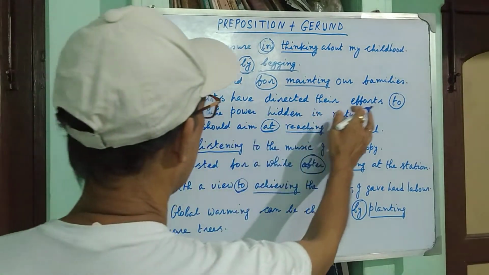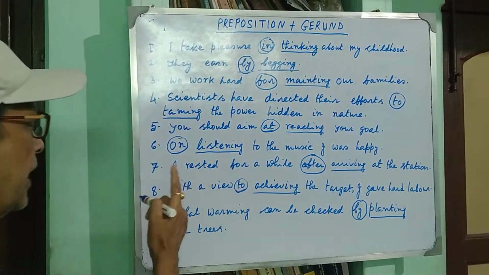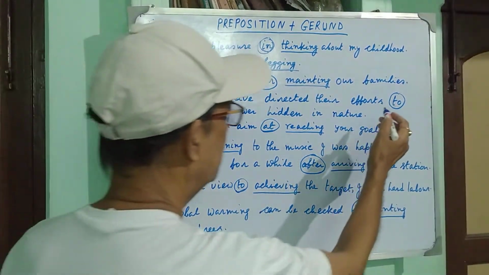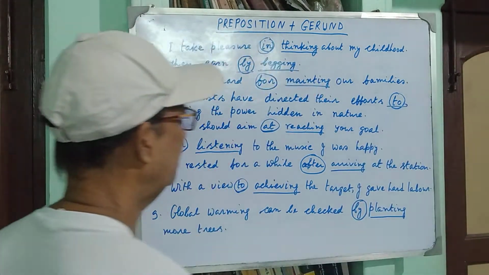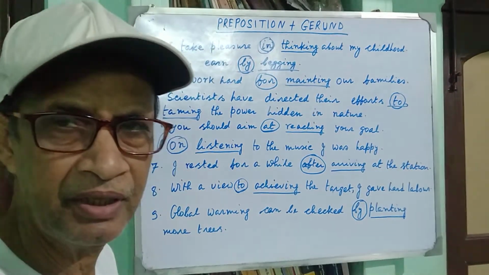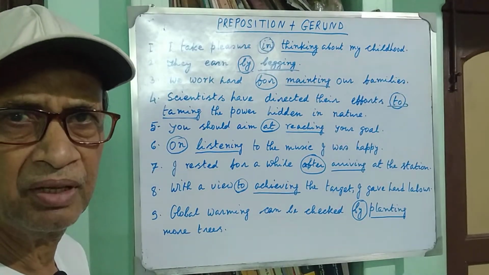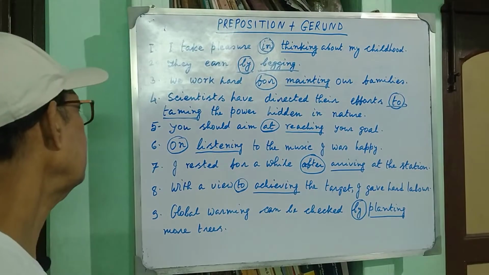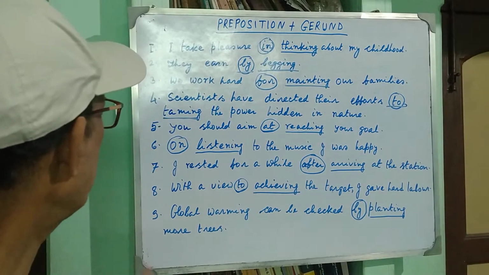Scientists have directed their efforts to taming the power hidden in nature. So, to is preposition and taming is gerund. Tam plus ing, T-A-M-E, tam plus ing suffix.